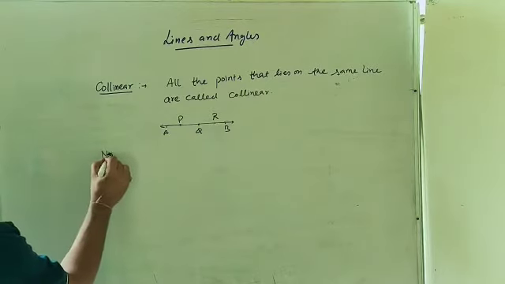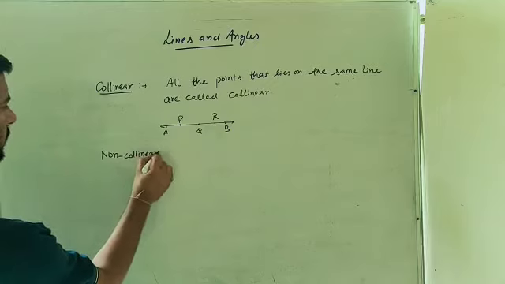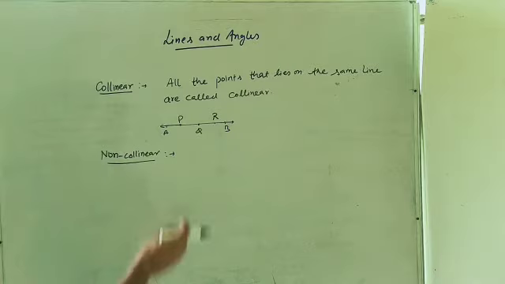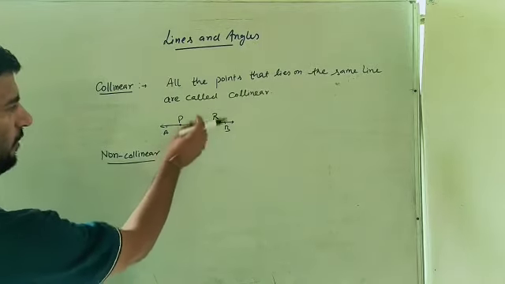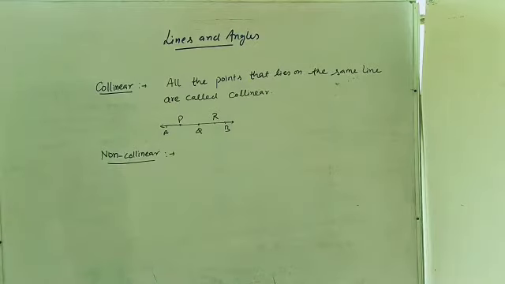What are the non-collinear points? For the consideration of non-collinear, if any one of the points is out of the line, then this point is non-collinear to the other points.